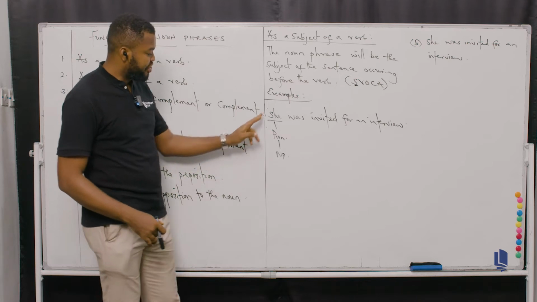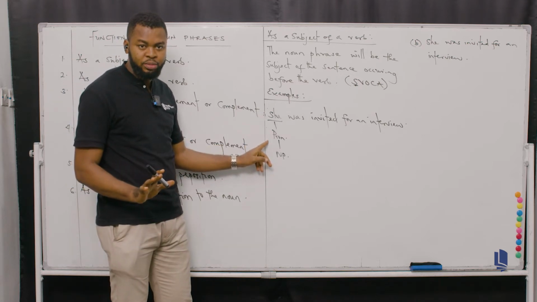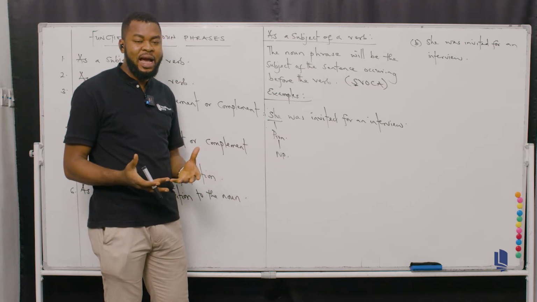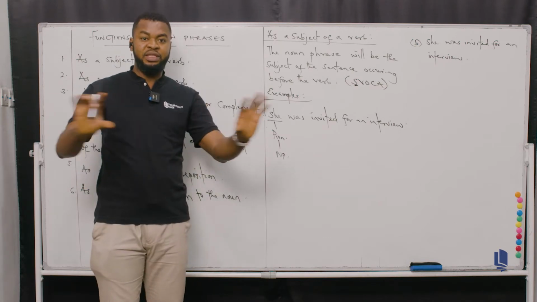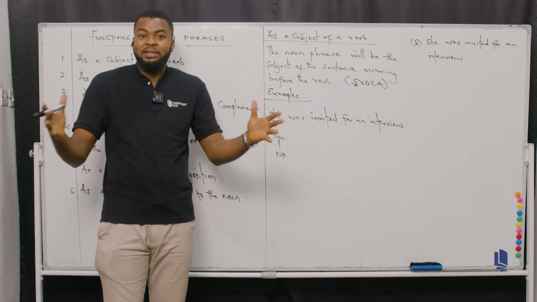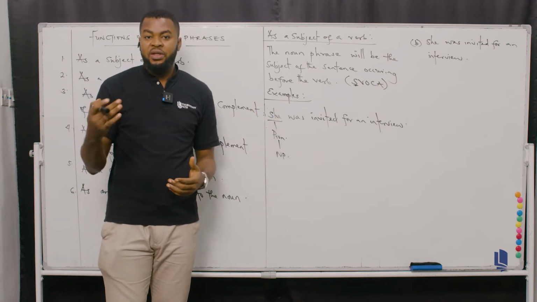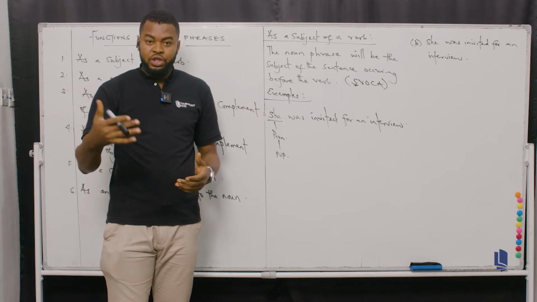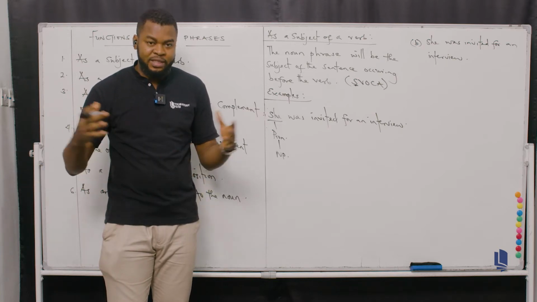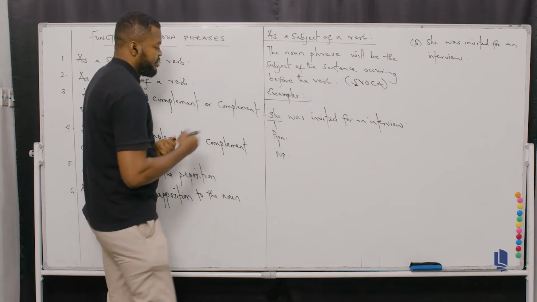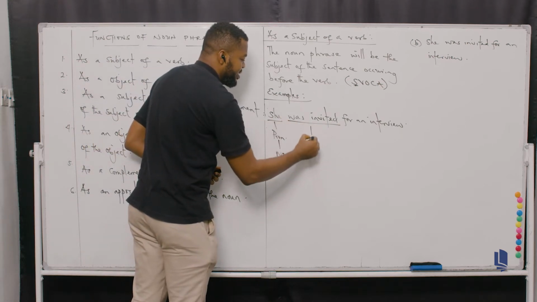First off, she is a pronoun we all know, okay? And then this pronoun is functioning as a noun phrase. How? For the fact that I have broadened it, that is, I have widened it, I told you that I can expand this to be the lady, the girl, the pretty young girl. I can expand it as much as I can. Now, was invited is a verb phrase.